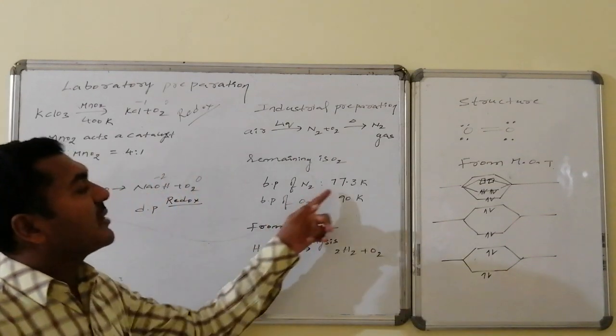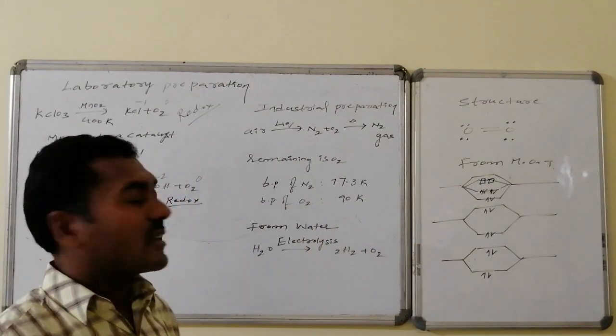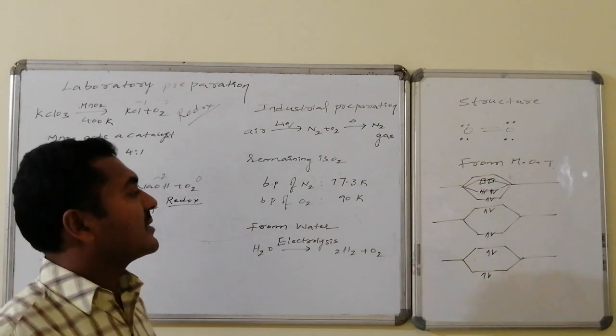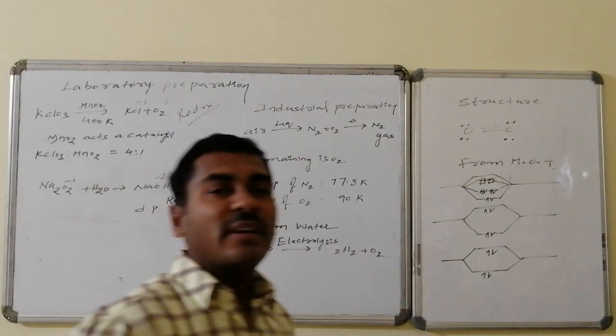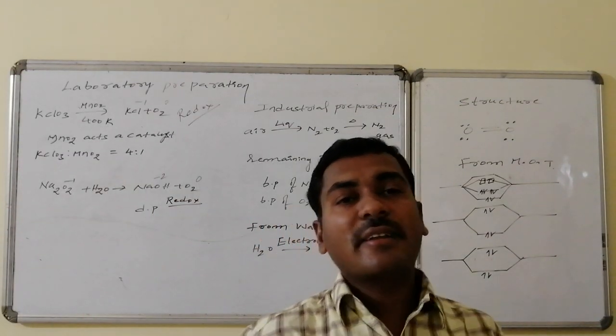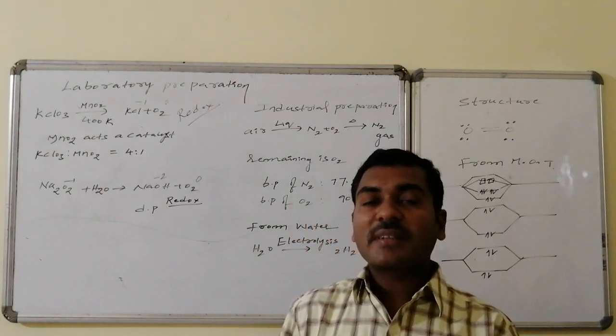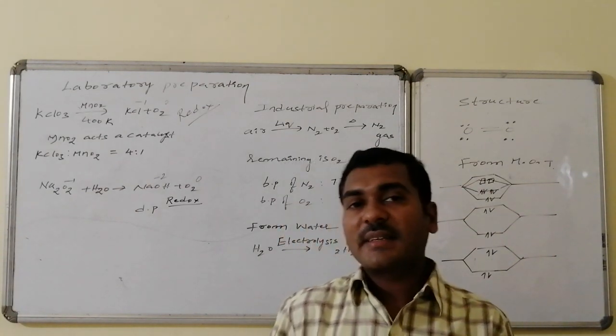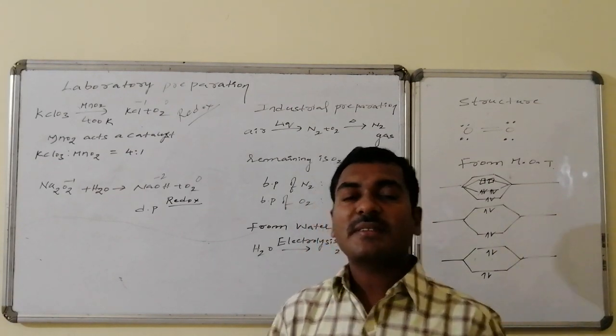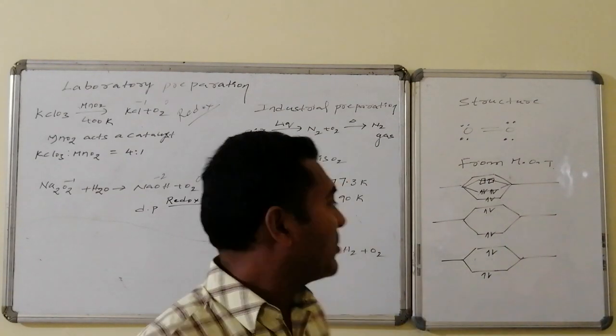The boiling point of nitrogen is 77 Kelvin, whereas the boiling point of oxygen is 90 Kelvin. A higher boiling point implies what? It requires a higher temperature. By using the difference in boiling points, nitrogen is expelled first, oxygen remains as it is, and thus they can be separated.